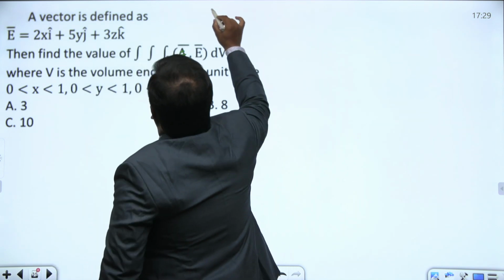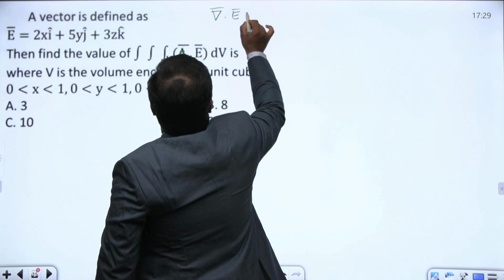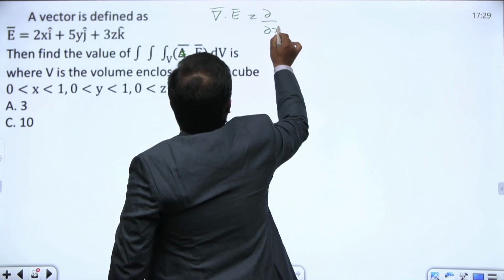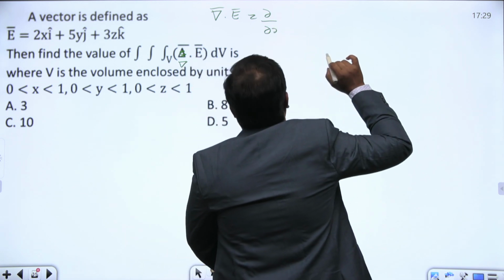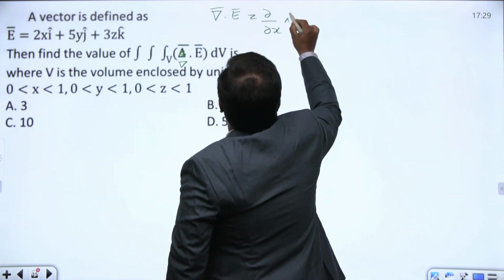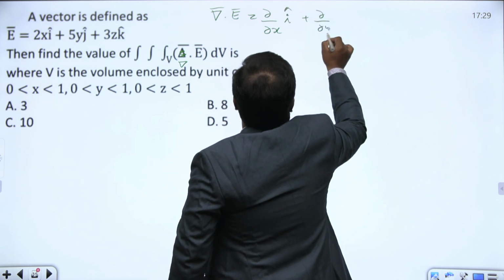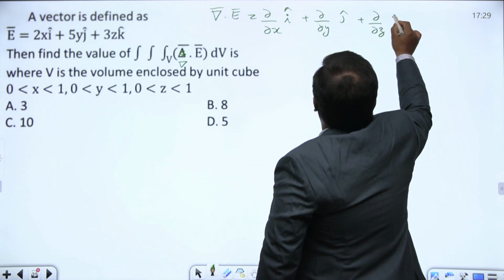We need to find del dot E bar, the divergence. How is del defined? Del is dou by dou x I cap plus dou by dou y j cap plus dou by dou z k cap,